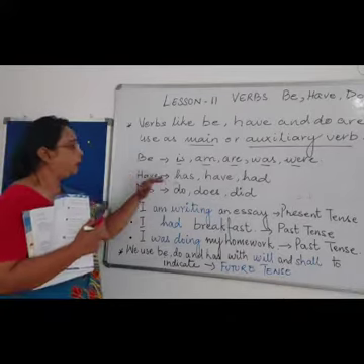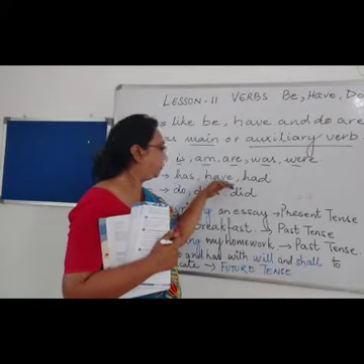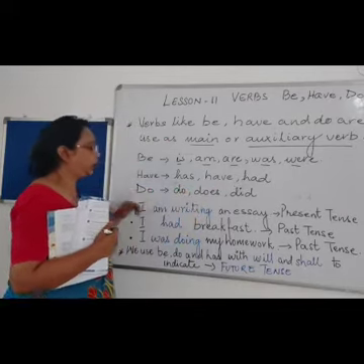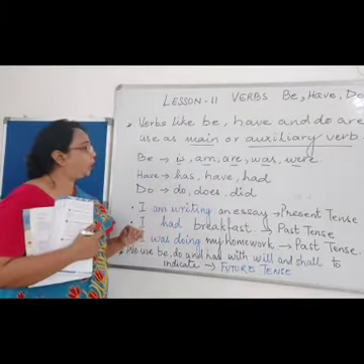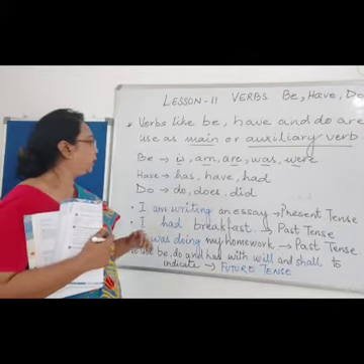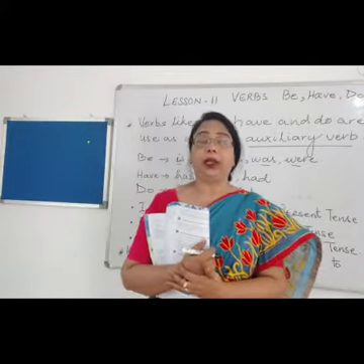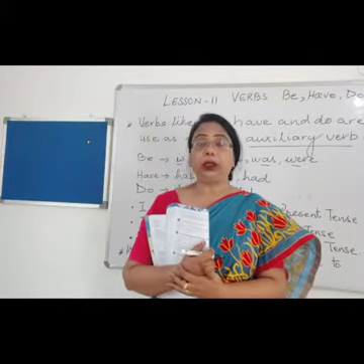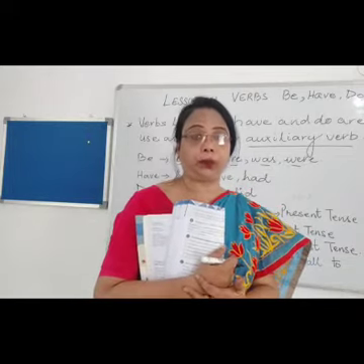For have we can use have, has, had. For do we can use do, does and did. All these forms of verbs we can use in a sentence, and these forms indicate the tenses in the sentence, which is very important.